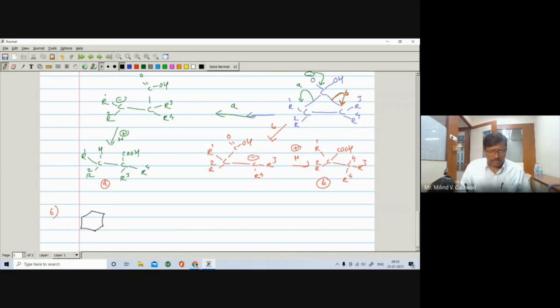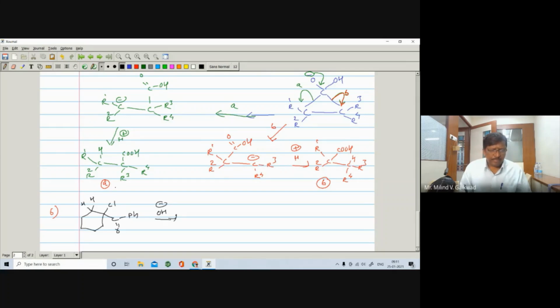There is a C double bond O, and there is a pH. Okay, and here you are having Cl, right, and the reaction takes place in the presence of alkali. Here is the H and here is the H, right?